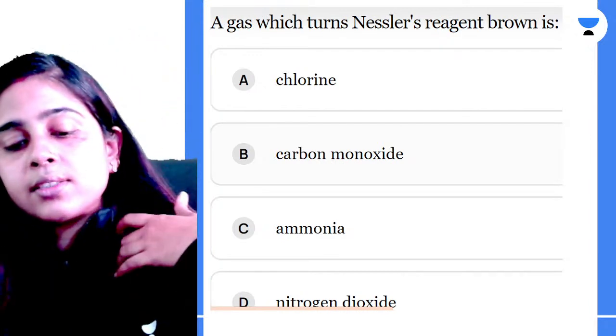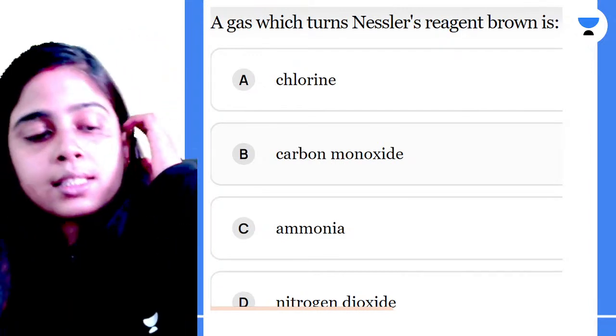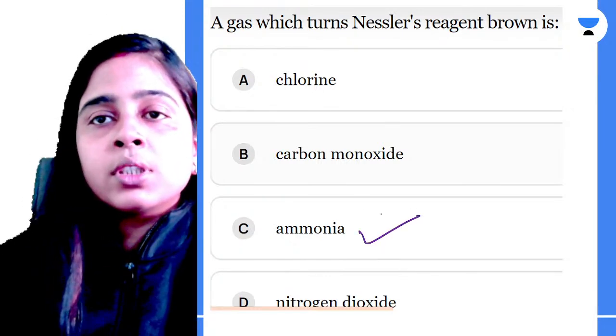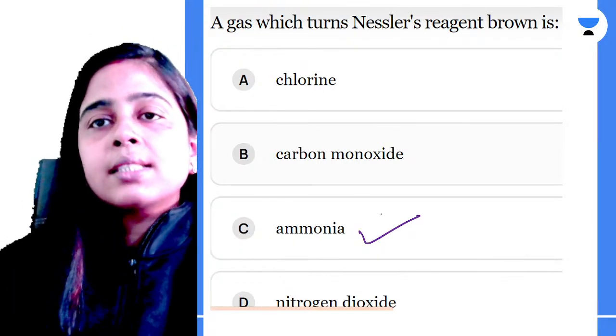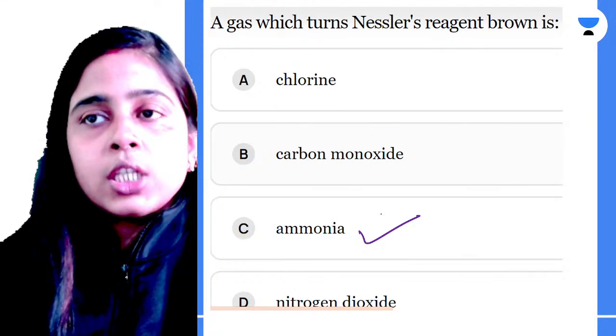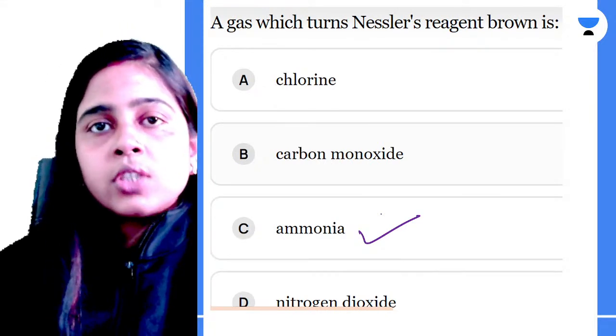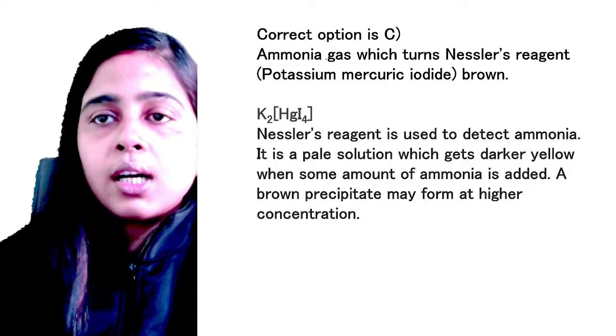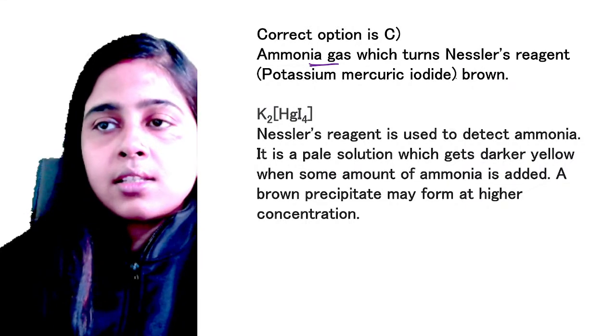The second one is correct, Vishal, that is option number C. Of course, ammonia is the gas. If you pass ammonia gas through Nessler's reagent, the color will turn brown.